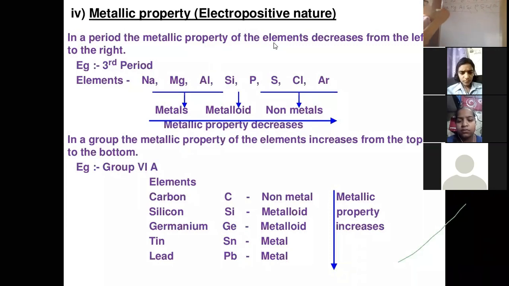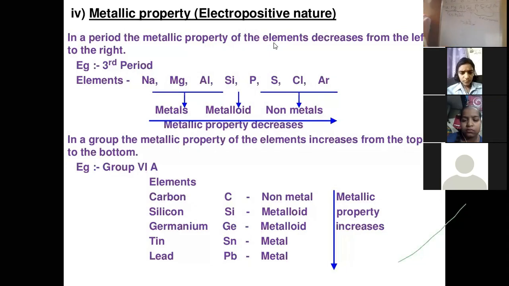Here you can see sodium, magnesium and aluminum are pure metals. Silicon shows the properties of both; it is a metalloid. It's true for period 2 also: lithium, beryllium, boron are pure metals, carbon is a non-metal, and phosphorus, sulfur, chlorine are non-metals.